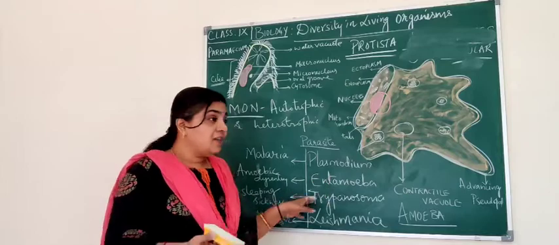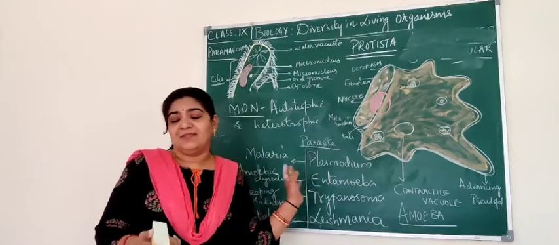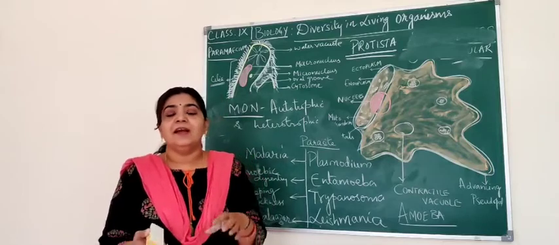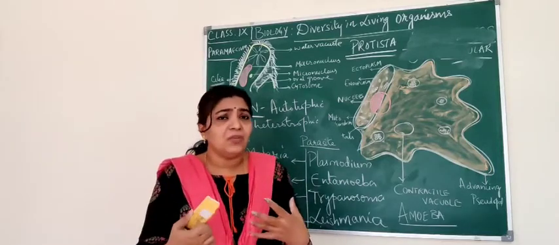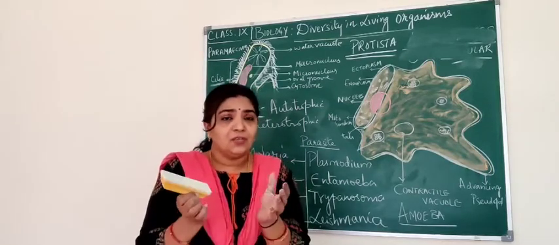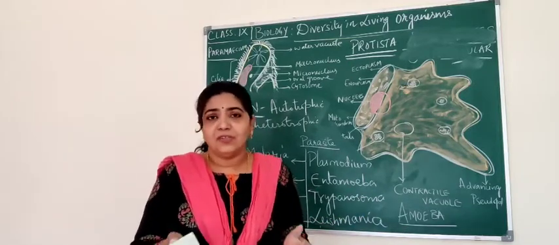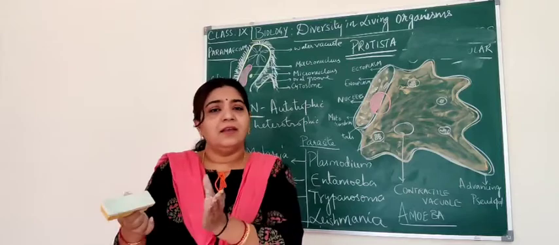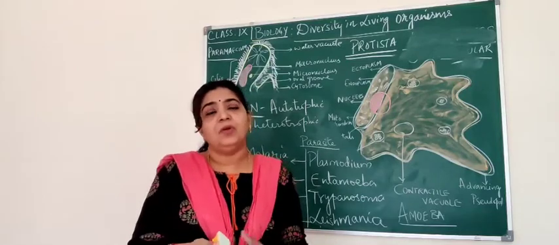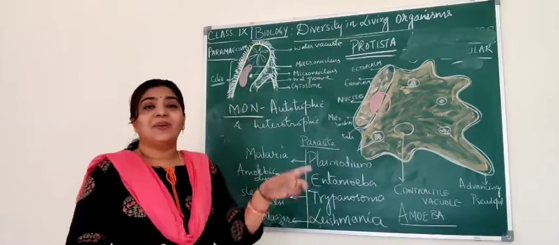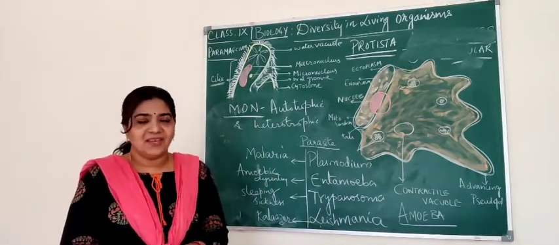And in euglena, we find the chloroplast, right? And how there is a transition, how they are trying to change. So maybe that's how these organisms have evolved. They are slightly more developed compared to Monera. I hope you have understood what is Protista. You have to practice these diagrams. Okay, thank you.